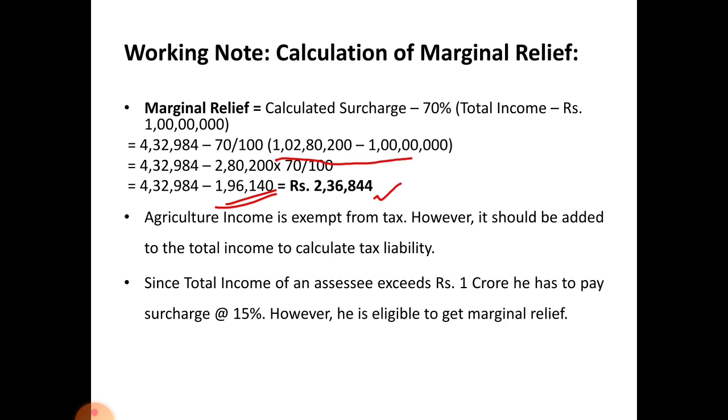So next see the working note, marginal relief working note we already discussed. Next see agricultural income is exempt from tax, however it should be added to the total income to calculate a tax liability, that I already told. And since the total income of Mr. Aditya Verma exceeds rupees 1 crore, he has to pay surcharge at 15%. However, he is eligible to get marginal relief because the income is more than 1 crore rupees.